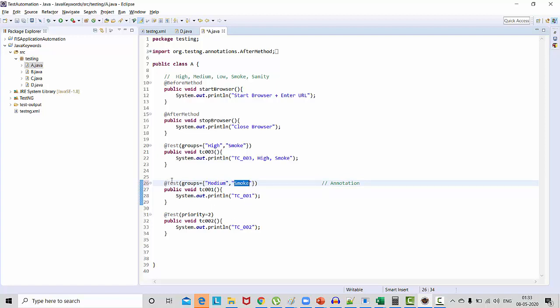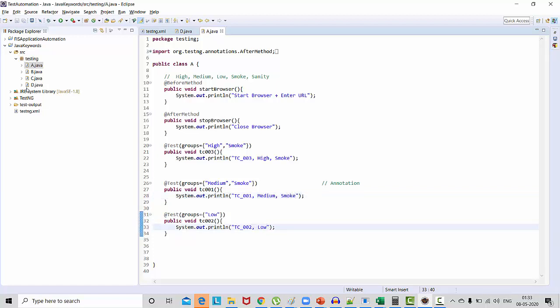So one test case belongs to one group or multiple groups. Now if I come to the third test case, I'll say that it is a low priority test case and it belongs to one group only. So I'll just mention low. Okay. So if you notice, while doing automation, I'm putting my test cases into different groups, and in each test I'm printing that data as well, so that we can easily identify whether the correct test cases are executing or not.